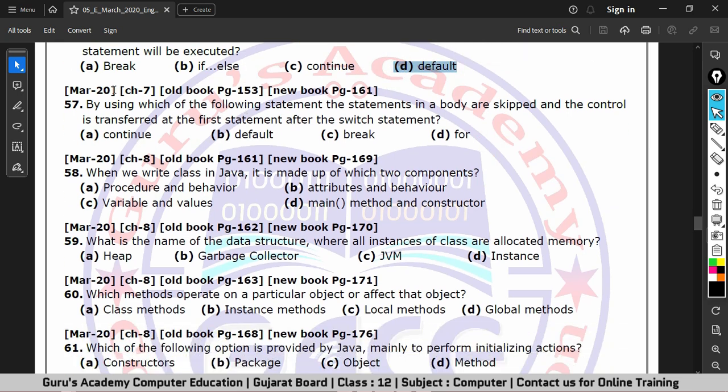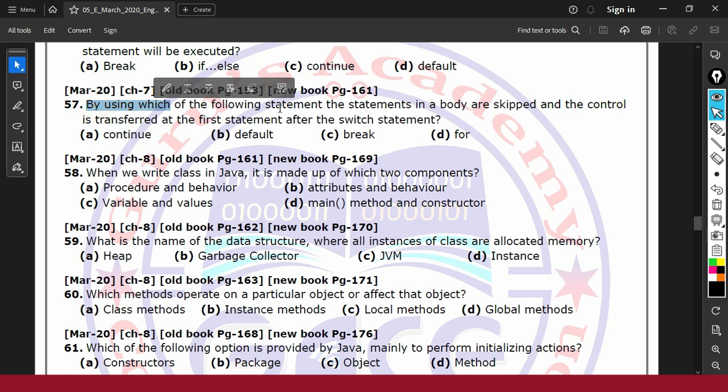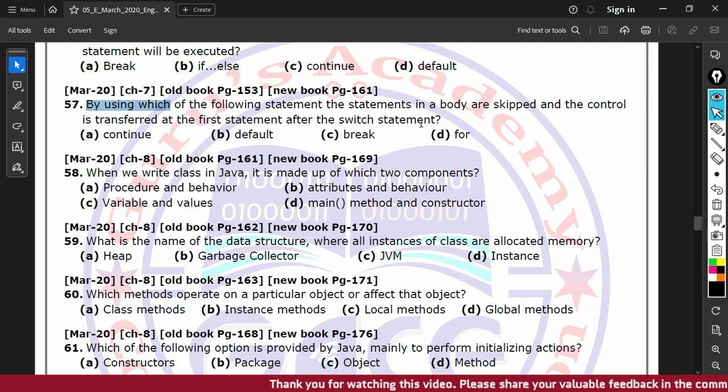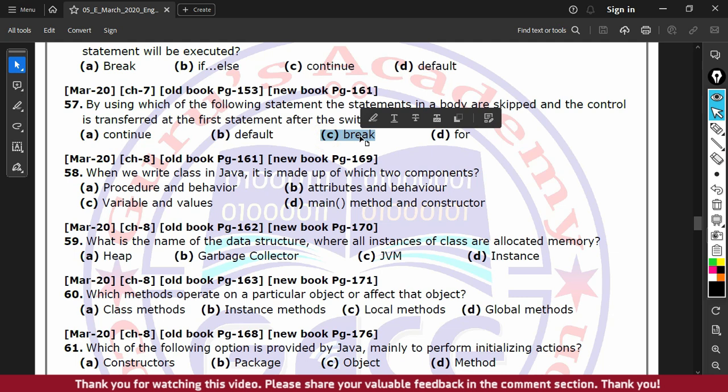The next question is, by using which of the following statements the statements in a body are skipped and the control is transferred at the first statement after the switch statement? We all know the correct answer. The correct answer is option C, break.